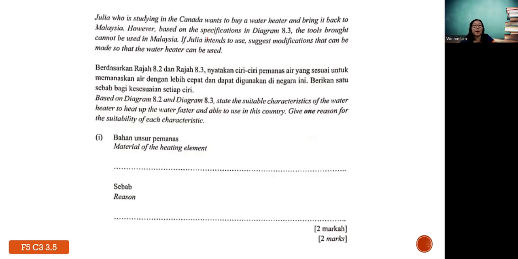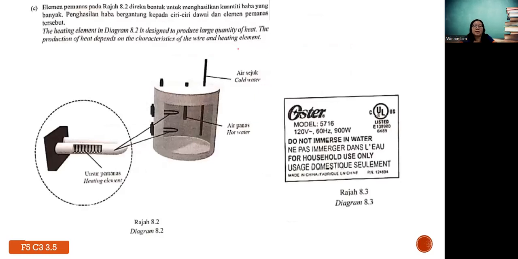Maybe you want to buy some new gadget like a phone in another country, but you must really be careful about the power rating. For your understanding, in Malaysia the voltage supply in every household is supposed to be 240 volt.